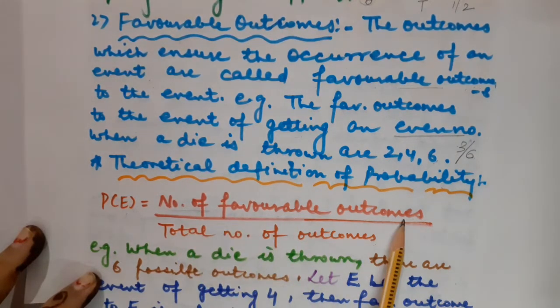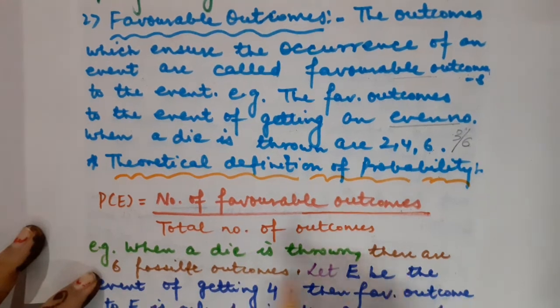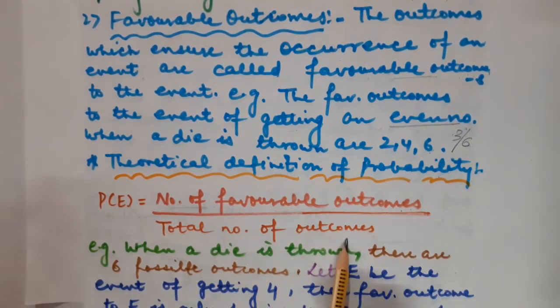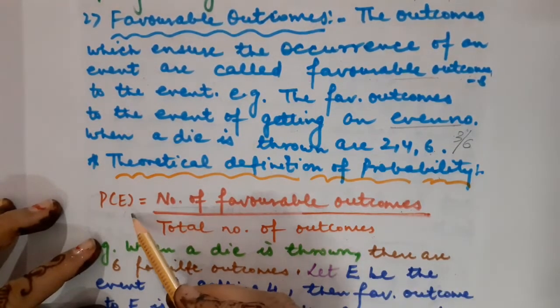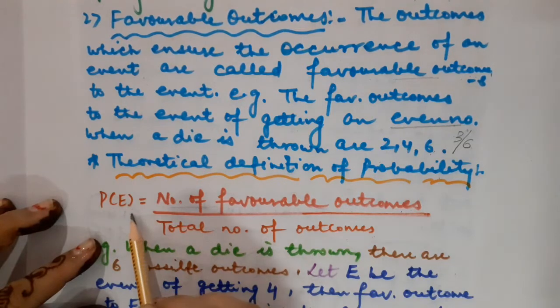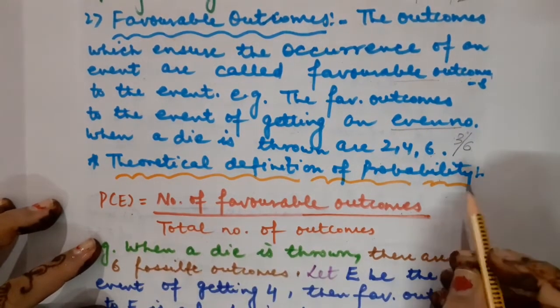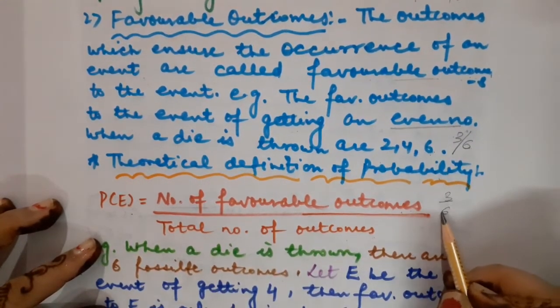How many prime numbers will be there? They will be 3. And the total number of outcomes, starting from 1 going up to 6, means they are 6 in number. So what will be the probability to get a prime number when a die is thrown once? It will be 3 by 6, that is half.